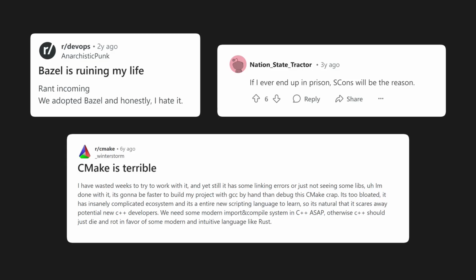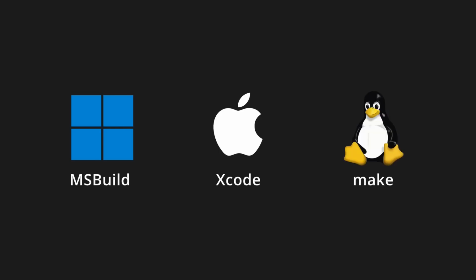Since C++ doesn't have a standard build system, that's another colossal headache that you have to deal with, because it has led to the proliferation of many different build tools, each with their own syntax, capabilities, and learning curves. On Windows, people typically use MSBuild, which comes with Visual Studio. On Mac, people use the Xcode build system that comes with Xcode. And on Linux, developers typically use Make.